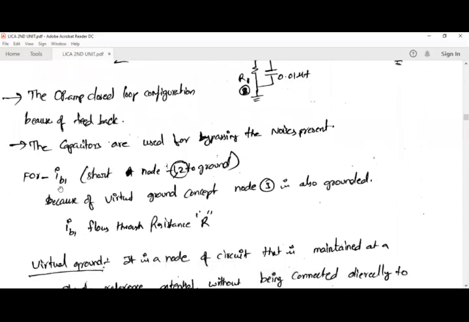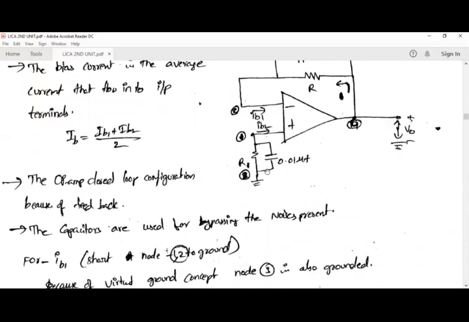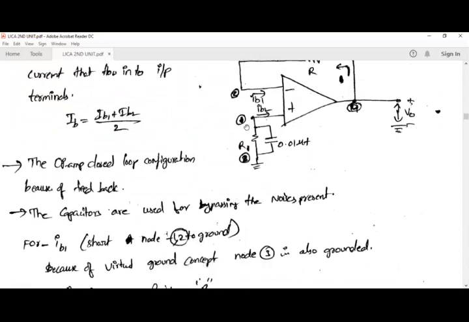So first, for obtaining IB1 and IB2: IB1 is the current flowing through the inverting terminal, and IB2 is the current flowing into the non-inverting terminal. For obtaining IB1, we are making short node 1 and 2. So here you can see this 1 and 2. Node 1 and 2 will be grounded.